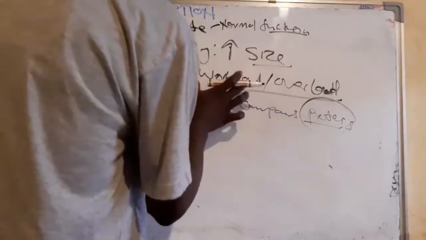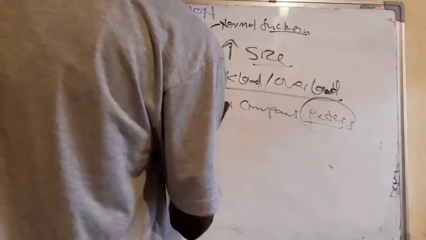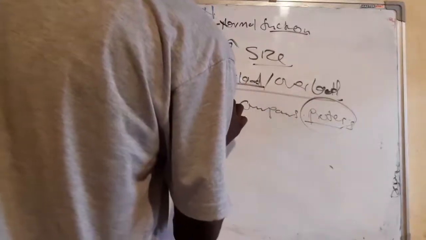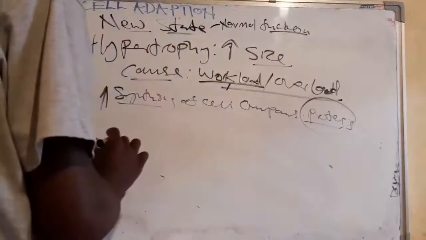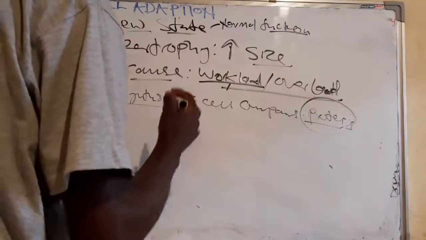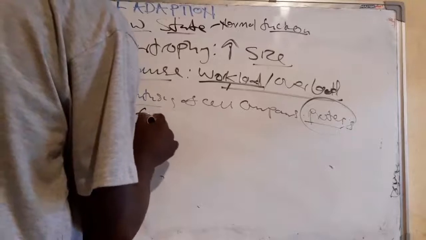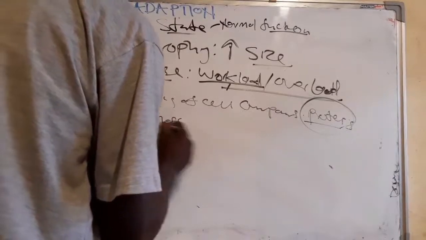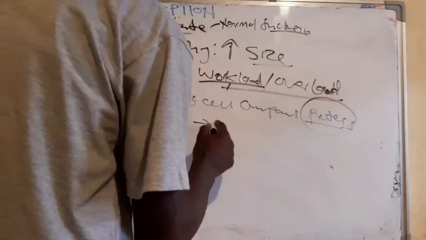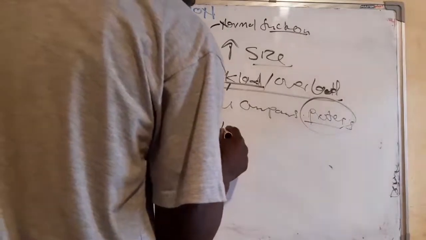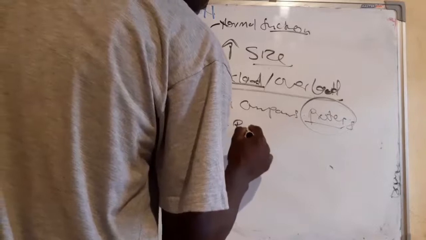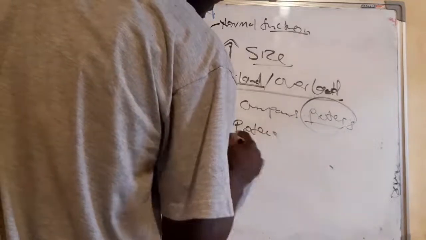So due to one of these stimuli, it stimulates the cell, or the gene of the cell is activated and expresses itself. When it expresses itself, what does it cause? It increases or directs the protein synthesis.